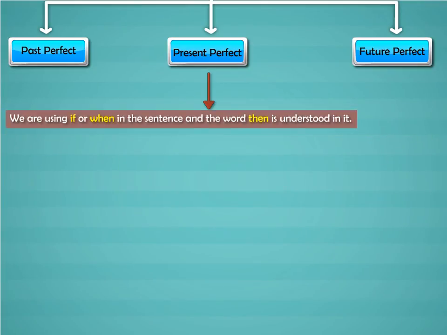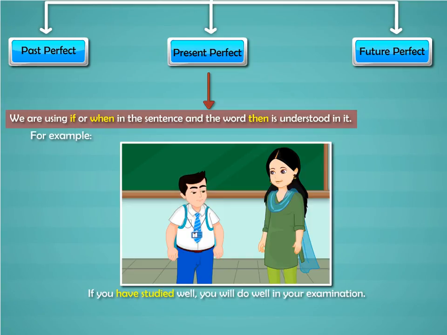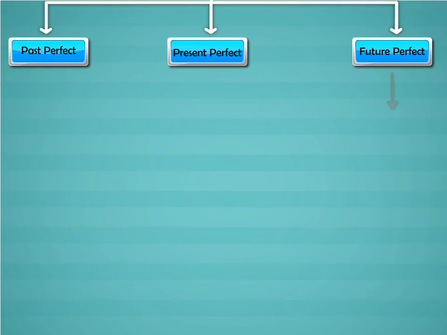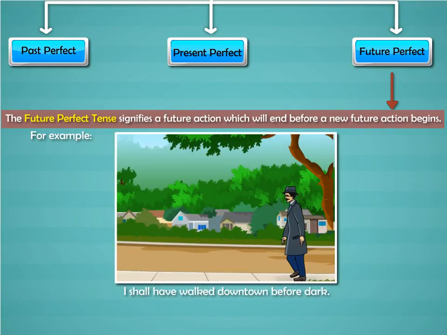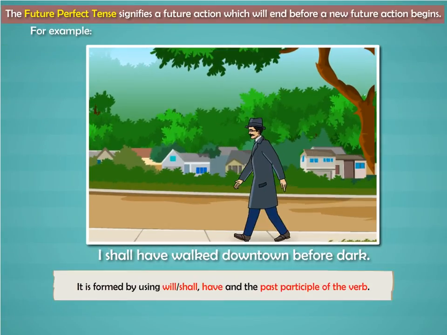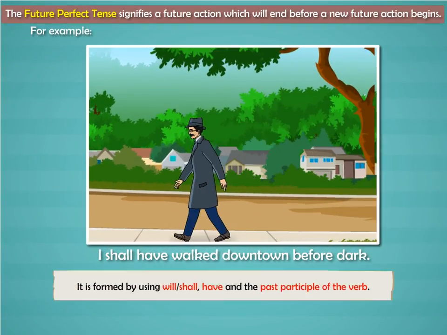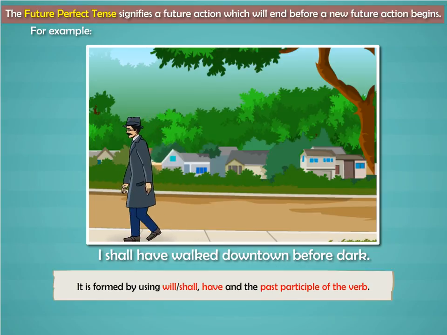We are using if or when in the sentence and the word then is understood in it. For example, if you have studied well, you will do well in your examination. The future perfect tense signifies a future action which will end before a new future action begins. For example, I shall have walked downtown before dark. It is formed by using will, shall, have and the past participle of the verb.